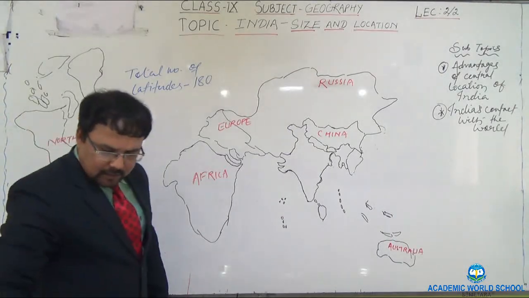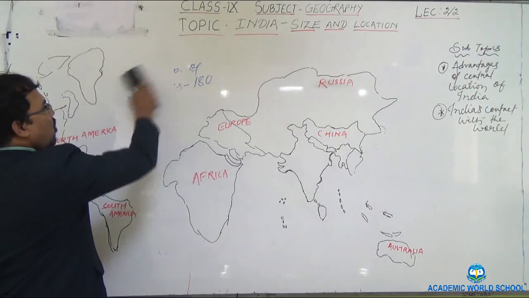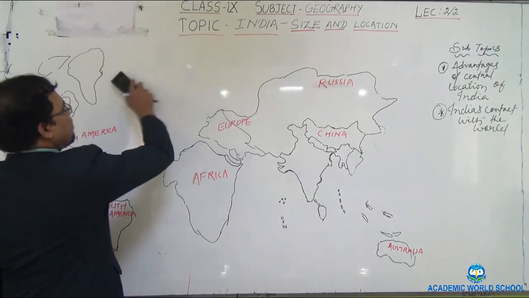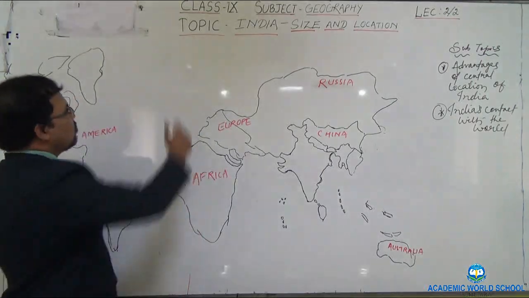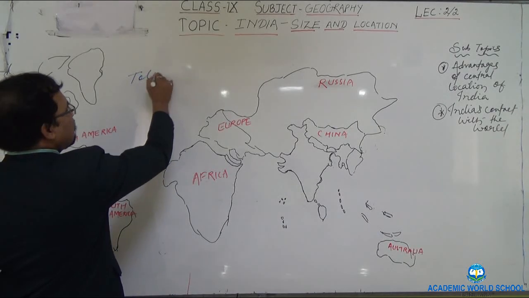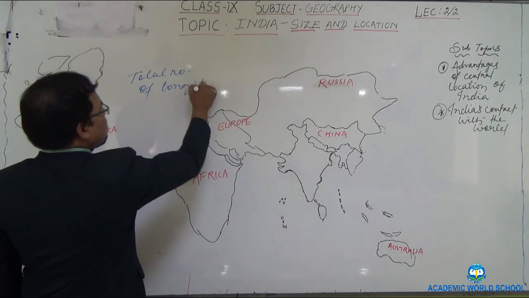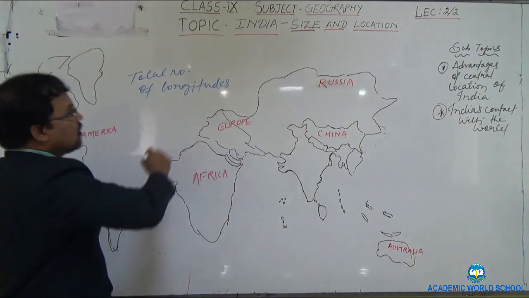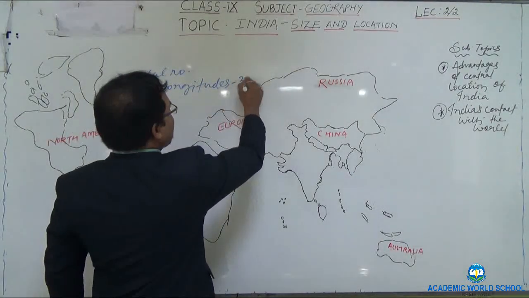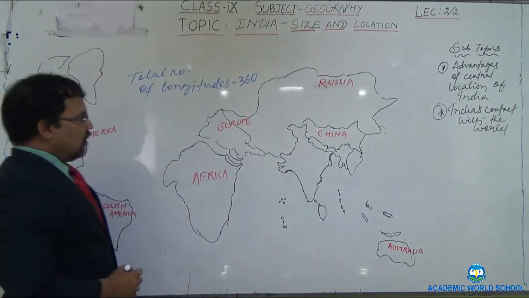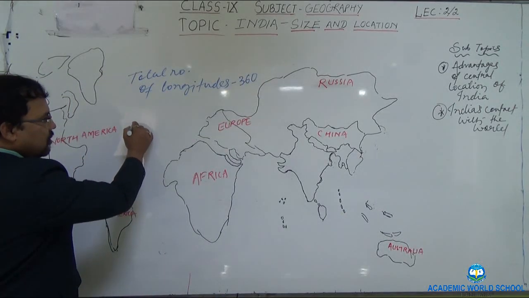Okay. Next, how many longitudes are there? Total number of longitudes, you must write it down, is 360. Yesterday I told you about the prime meridian.